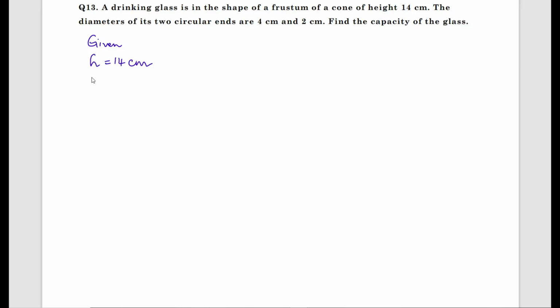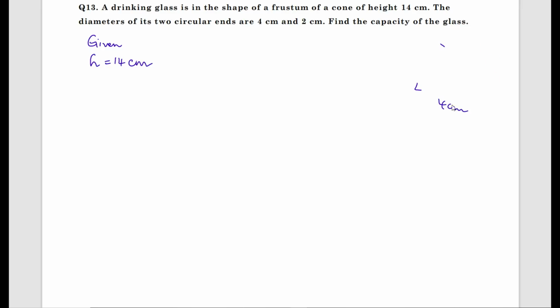The diameters of the two circular ends are 4 centimeter and 2 centimeter. The glass is in the shape of a frustum of cone. The height is 14 centimeter. The diameters are 2 centimeter and 4 centimeter.